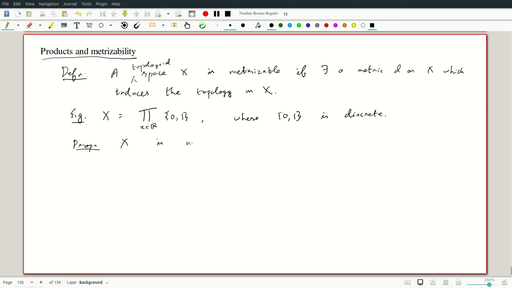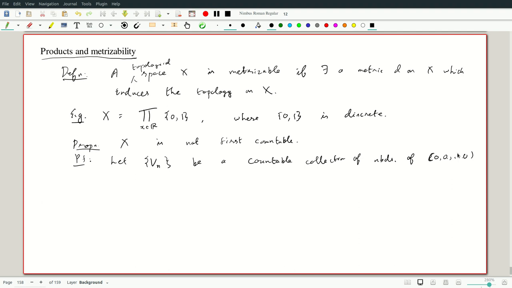Okay, so proposition: X is not first countable. And this is for a fairly obvious reason. Proof. So suppose, let V_n be a countable collection of neighborhoods of the point (0, 0, 0, ...). Okay, so I should really say 0 in {0,1}^R.